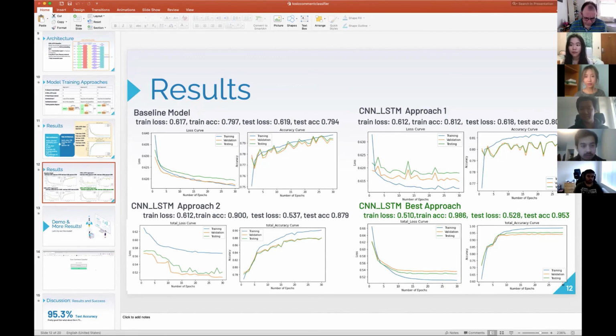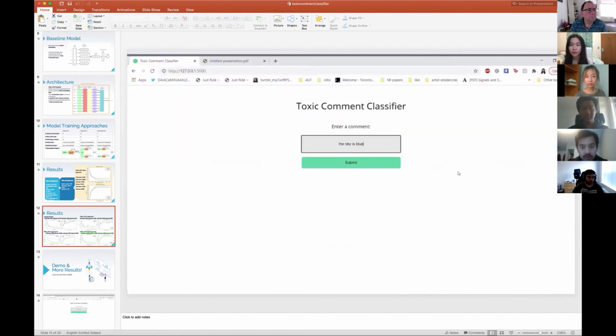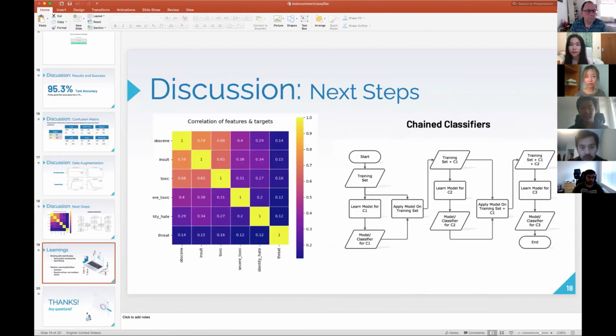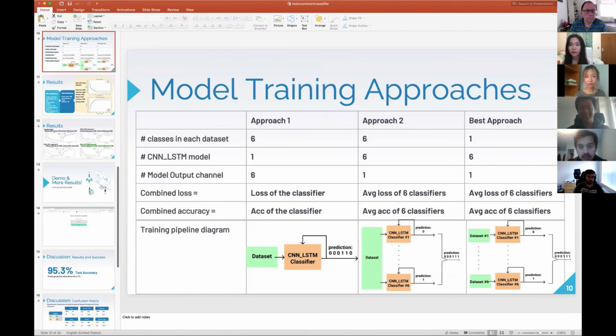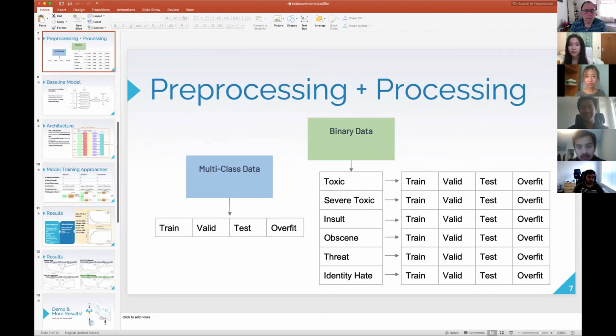And in the dataset split slide, you had mentioned train, validation, test, and overfit. So I was wondering, what's overfit? Yeah. So Professor Rose, in our assignments, taught us to always have an overfit set. It's only for debugging. It's not for actually training the model. So it's only to make sure that our model is actually recognizing patterns.